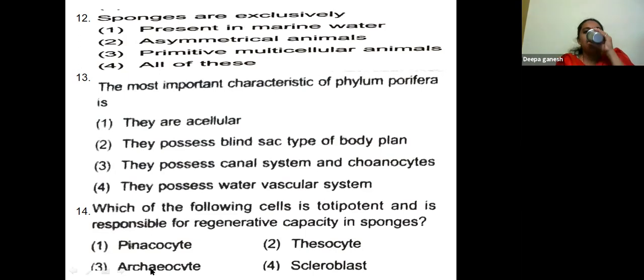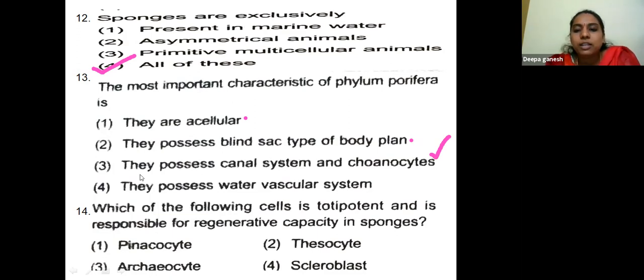Sponges are exclusively present in marine water, asymmetrical animal, primitive multicellular animal, all of these. Yes, sponges are having all these qualities. The most important character of phylum Porifera is they are acellular. No, they are cellular. They possess blind sac type of body plan. They possess canal system, choanocyte. They possess water canal system. The important property is they are having canal system and choanocytes.